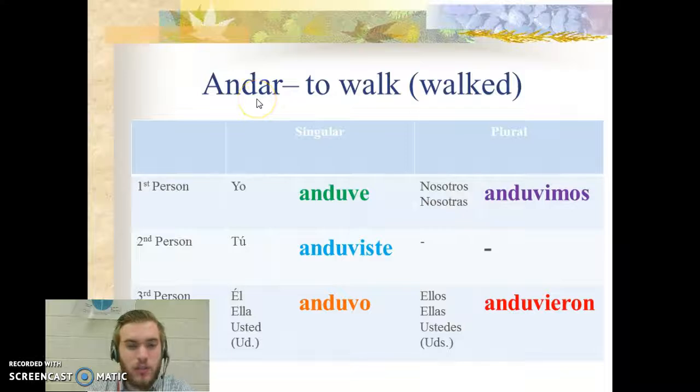Andar, remember, is a synonym for caminar, to walk. In the past tense, it'll mean walked. And so let's go ahead and say these. Anduve, anduviste, anduvo, anduvimos, anduvieron.